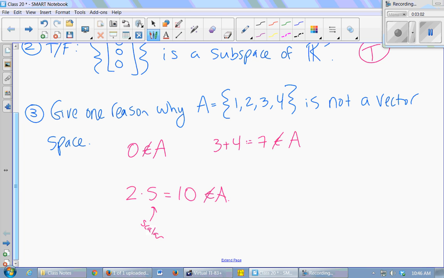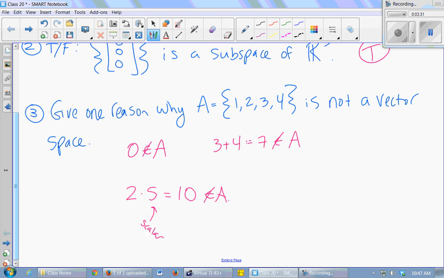In an infinite set, like all the real numbers, they're a vector space because all of these things actually work. If you look at all the real numbers as a set, 0's in there. If you add any 2 real numbers, you get another real number. You can take a real number and multiply by any scalar you want, and you get a real number back. So the real numbers are a vector space. But if you look at a finite set of them, probably not a vector space.